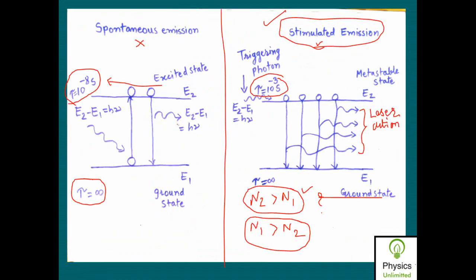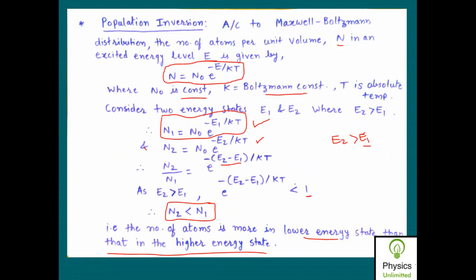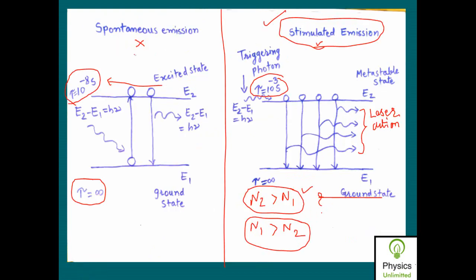So this is the equilibrium condition, that is N1 is greater than N2, that we have seen by using this expression, that N1 is always greater than N2 under the equilibrium condition according to the Maxwell-Boltzmann distribution law. But to achieve the stimulated emission, this population has to be inverted, that is we require that N2 should be greater than N1.